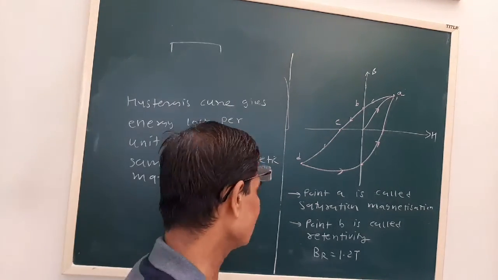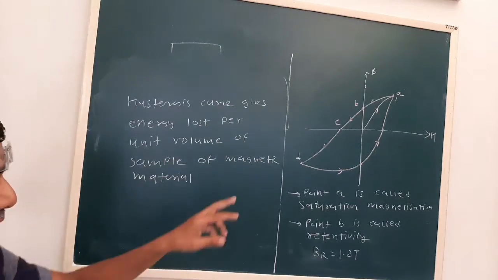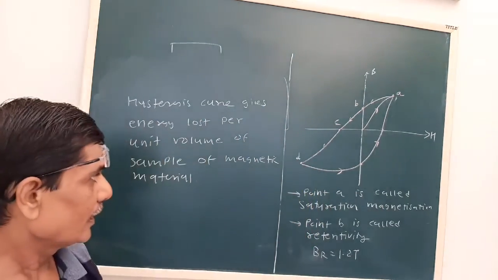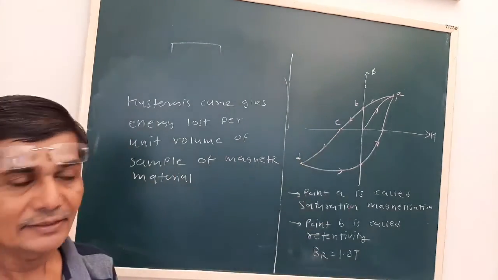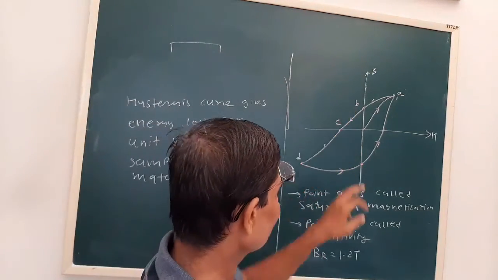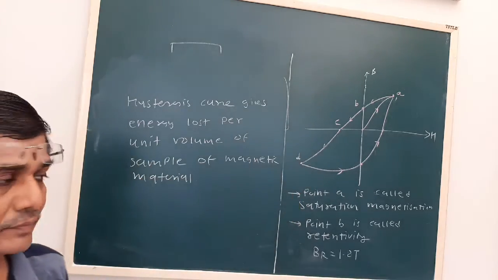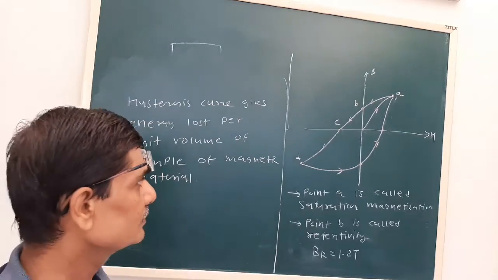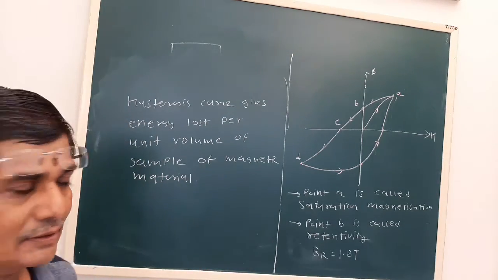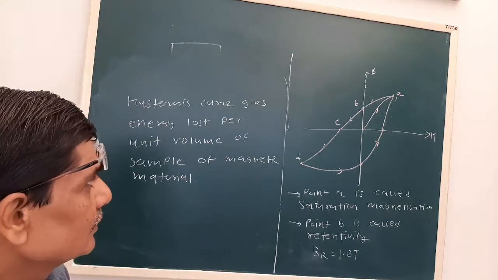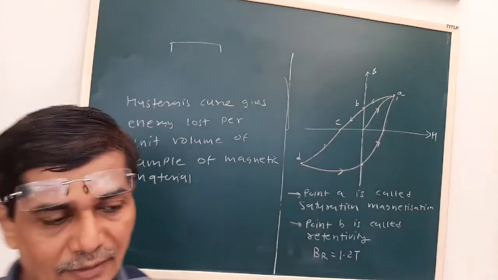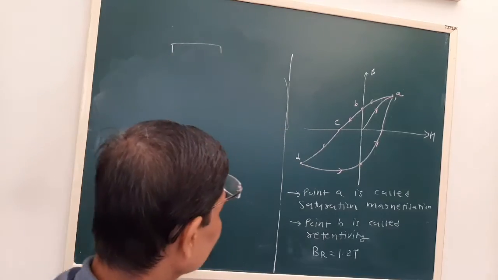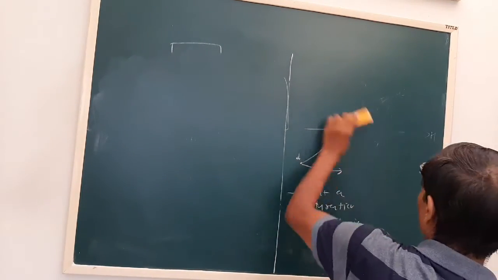Two important definitions we have seen. First is the retentivity, that is the value of B for H equal to 0. And coercivity, that is the value of H for which B is 0. This is an important question that can be asked. We have to represent the graph properly with the nomenclature, then we can get the complete marks. This is how we study the magnetic property of materials.